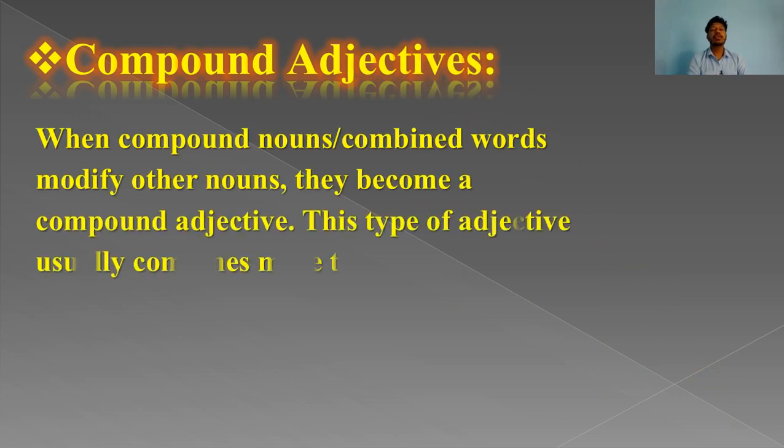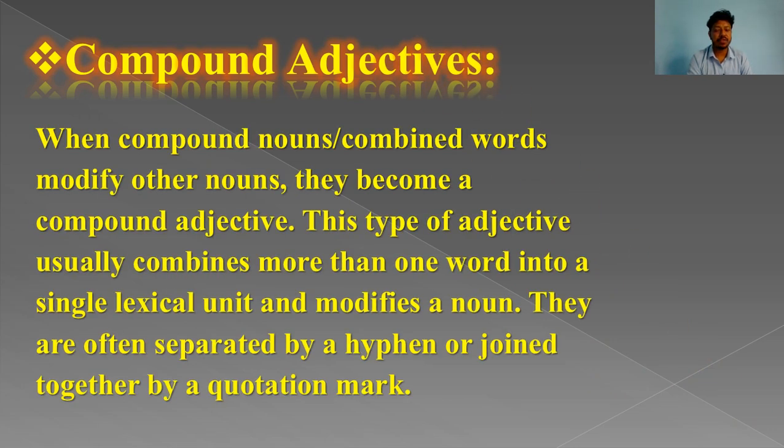So now I am going to tell you about compound adjectives. What is a compound adjective? When compound nouns, combined words modify other nouns, they become compound adjectives. This type of adjective usually combines more than one word into a single lexical unit and modifies a noun. They are often separated by a hyphen. Okay?